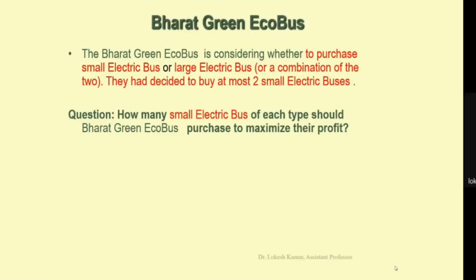We have one problem: there is a company, Bharat Green EcoBus, considering whether to purchase a small electric bus or a large electric bus or a combination of the two. They have to decide to buy at most 2 small electric buses. The question is how many buses of each type the company should purchase to maximize their profit.